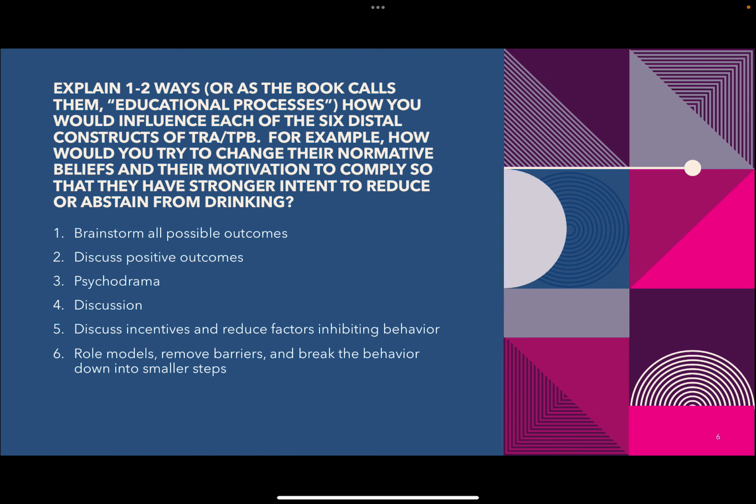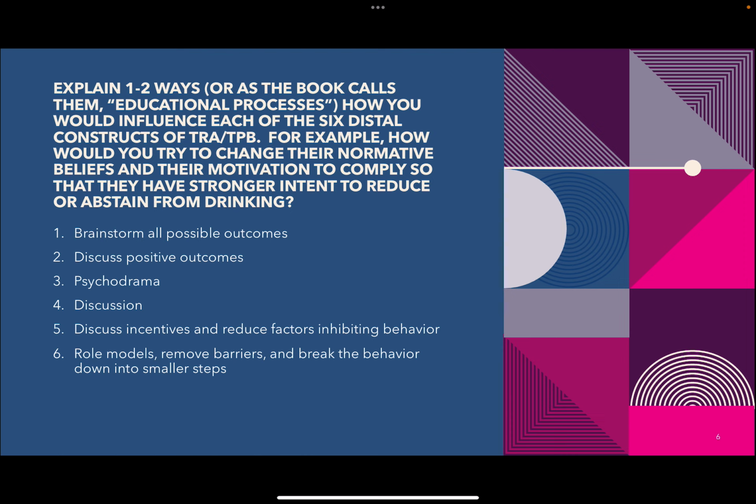The first one says, what are 1 or 2 ways you would influence each of the 6 distal constructs of TRA and TPB? For example, how would you try to change their normative beliefs and their motivation to comply so that they have a stronger intent to reduce or abstain from drinking? And the second question is, once the program has been implemented, how would you adequately assess the overall success of the strategies that we came up with in the previous prompts? In other words, how is it working, or how did the intervention go?